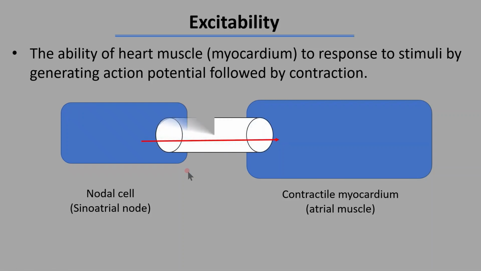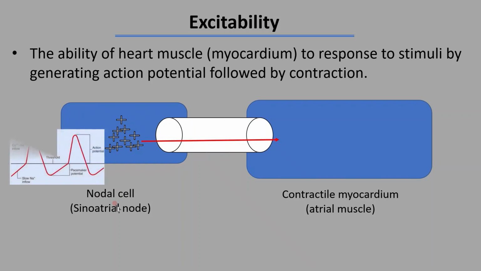We have here two cells, that is the nodal cell, sinoatrial node, which is a non-contractile myocardium, and another one is contractile myocardium, that is atrial muscle. The SA node is a pacemaker of the heart. When the SA nodal cell is depolarized due to slow influx of sodium ions, the depolarizing current, that is positive ion, moves to neighboring contractile myocardium through gap junction.